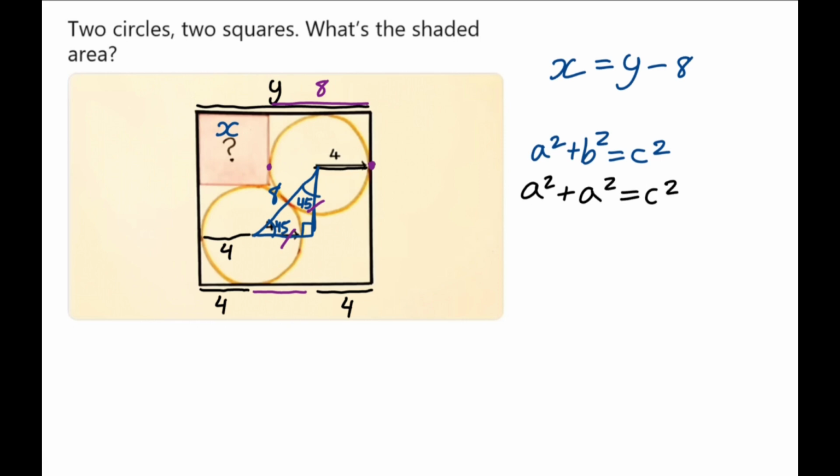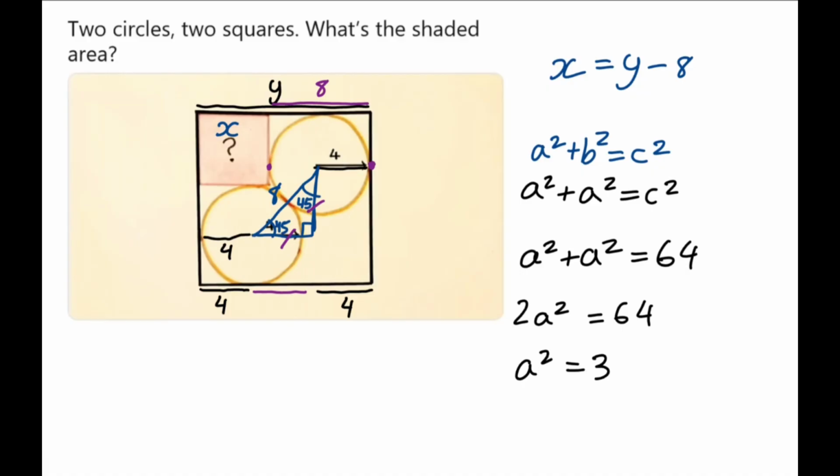Now, we know that c is equal to 8. We've established that here. c squared then will be 64. So a squared plus a squared is equal to 64. All right, and we can just say that this is 2a squared is equal to 64, and then, of course, divide both sides by 2. a squared is equal to 32. So the square of this side here will be 32.